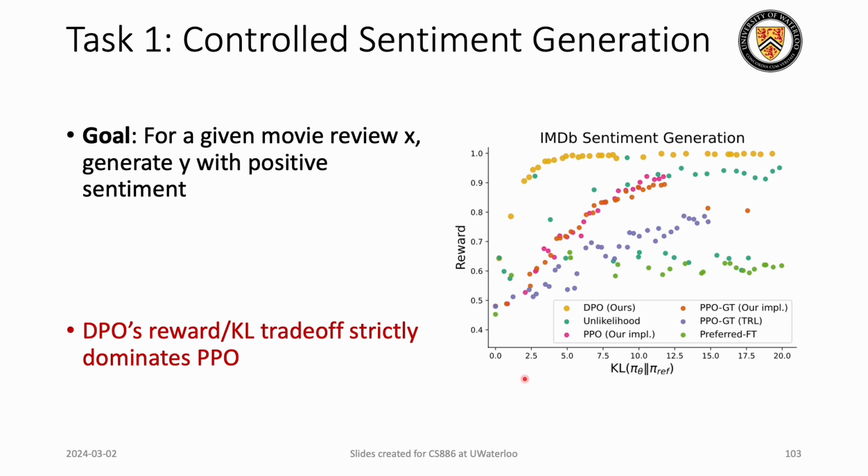Also, PPO-GT, that is using the ground truth reward model for the sentiment analysis, even then is not able to achieve good rewards with PPO. So this shows how powerful DPO is in terms of evaluation and stability.